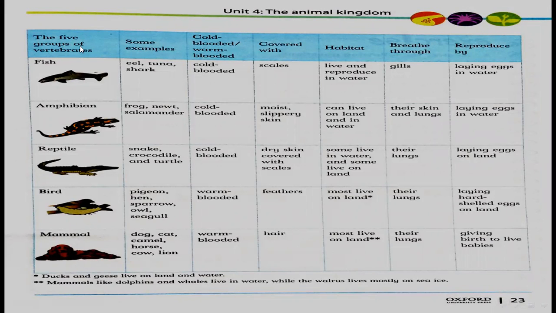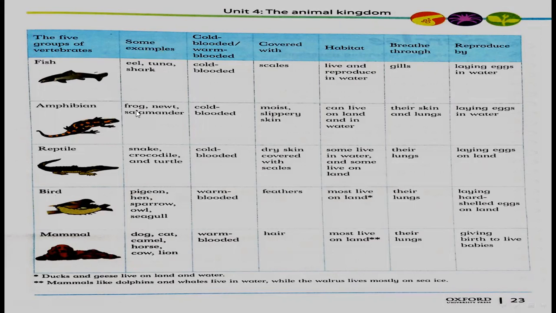The five groups of vertebrates. All of you know that fish, amphibians, reptiles, birds, mammals. These are the five groups of vertebrates. Here you see some examples. Fish: tuna, shark, whale are examples of fish.